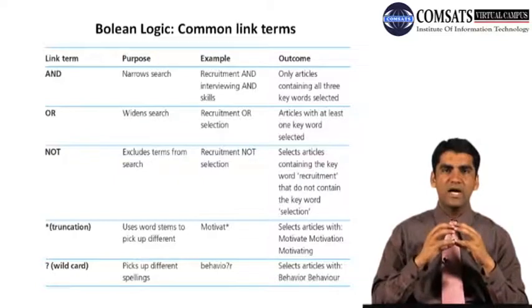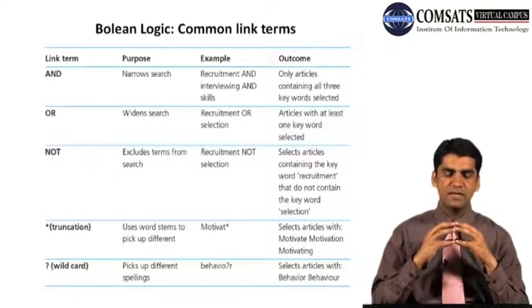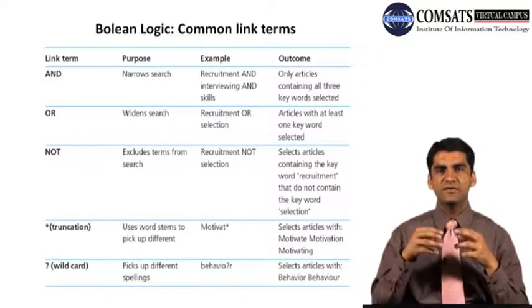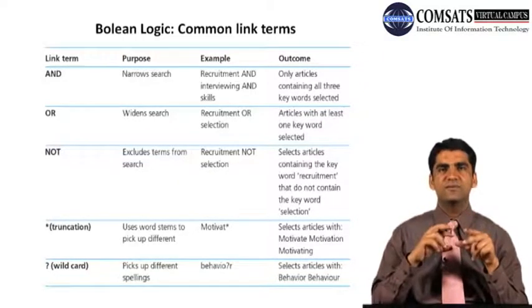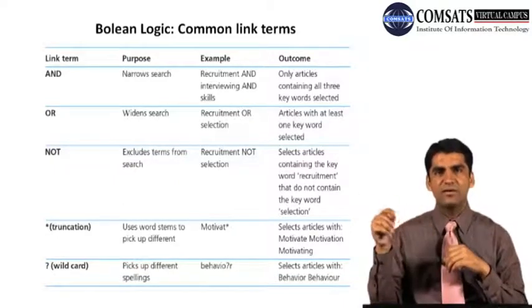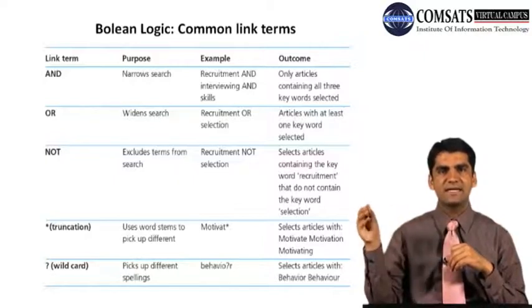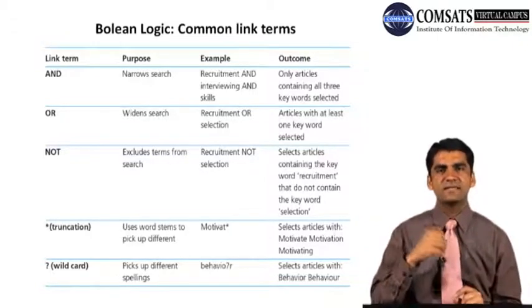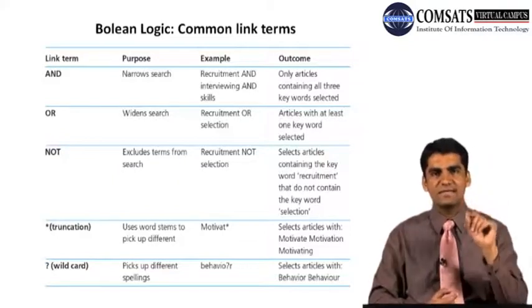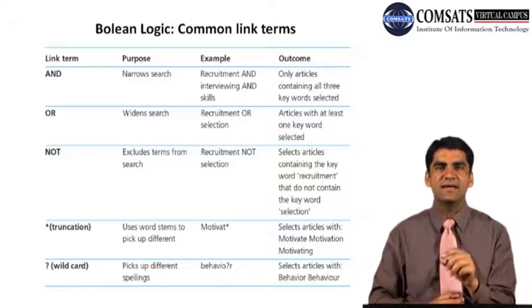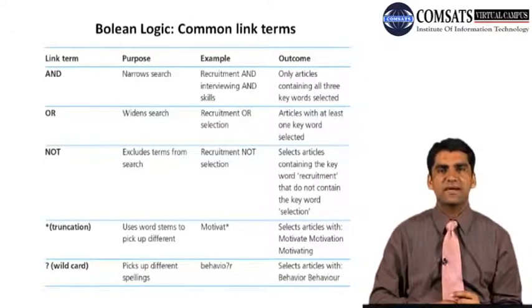And then there is the wildcard. So you have to pick up different spellings. So instead of behaviour with a U, you want to search behavior without the U. So this is the US and UK differentiation in English spelling. So with Z or with S, sensitize, IZE or ISE. So these kinds of terms you can search by using the wildcard with a question mark. Where you have confusion or where you have a spelling change, there you can use the question mark.